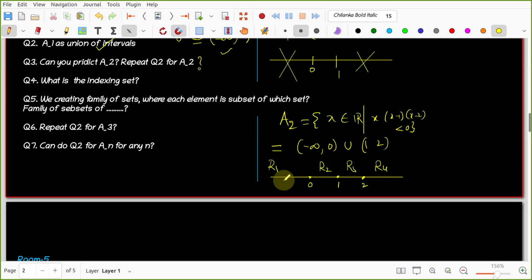What are you noticing? If one point is there in R1, the negative numbers, then all of them are there. Yes, sir. In R2? Yes, sir, because in R2 we are doing x minus 1, x minus 2. So for example, in R2, can you give me one number?